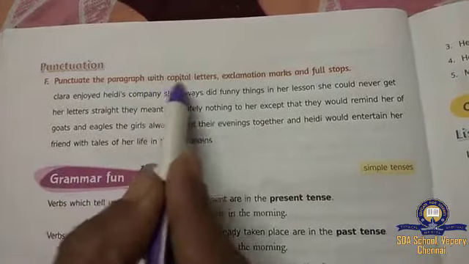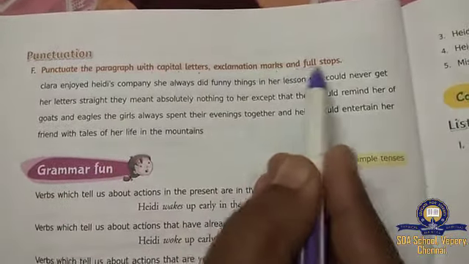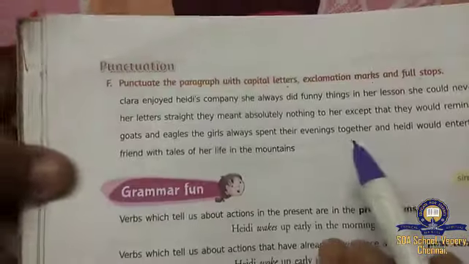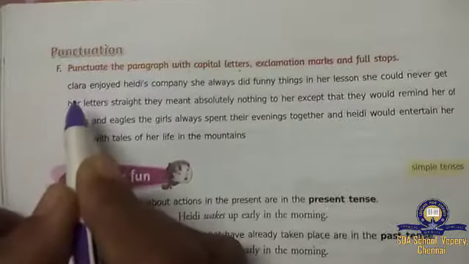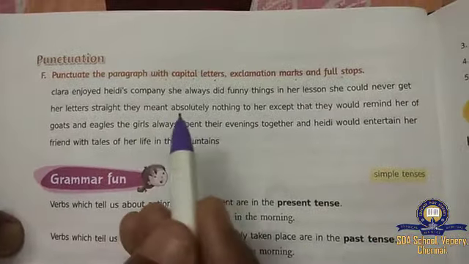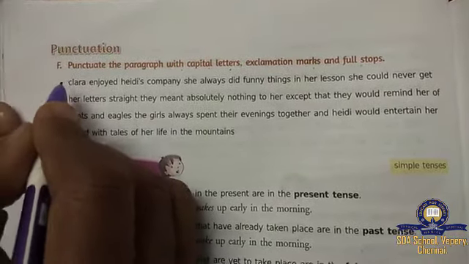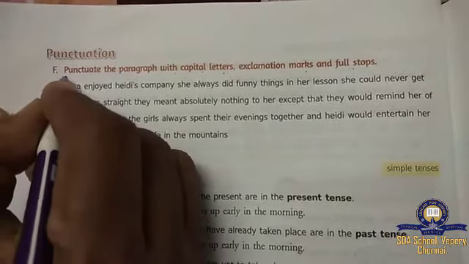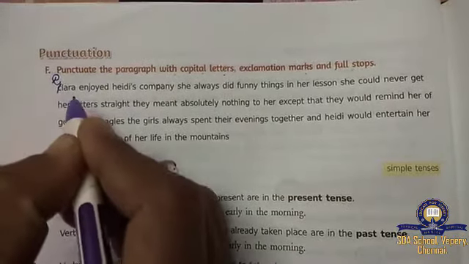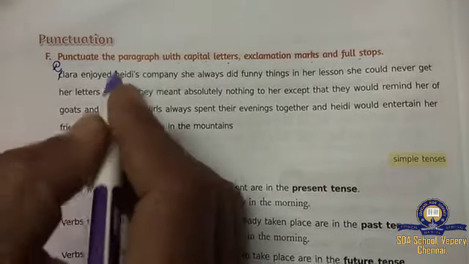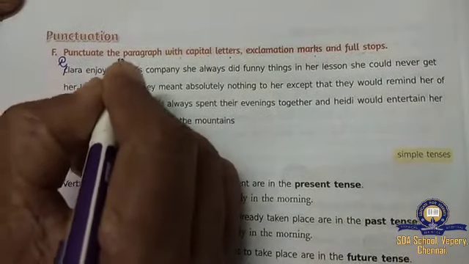Okay, so now here, punctuate the paragraph with capital letters, exclamation marks and full stops. Like this we learnt in the 2nd or 3rd lesson, isn't it, children? Wherever we need to put a capital letter, where we have to keep a full stop, exclamation marks, that we have to find out. So always the starting letter will be capital, isn't it? So what will come? Capital C, Clara. Heidi, always the name should be in capital. So this H also, what will come? Capital H.